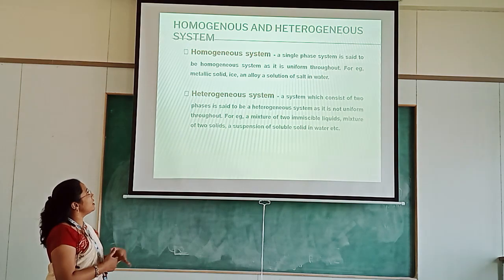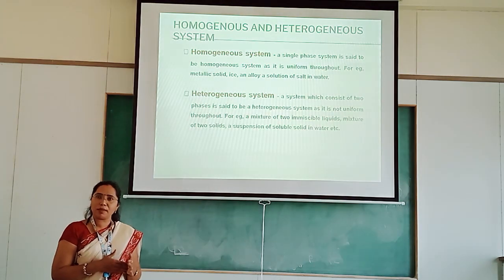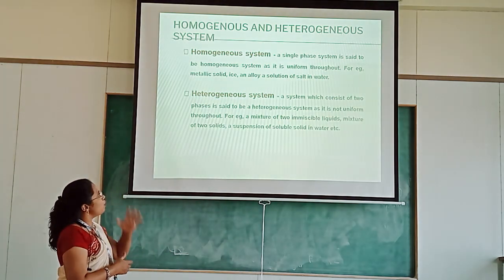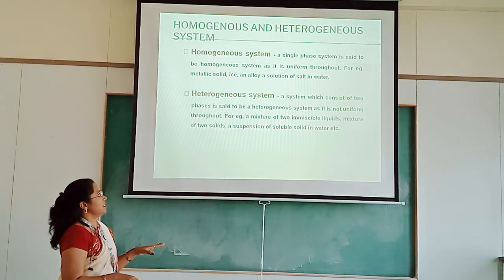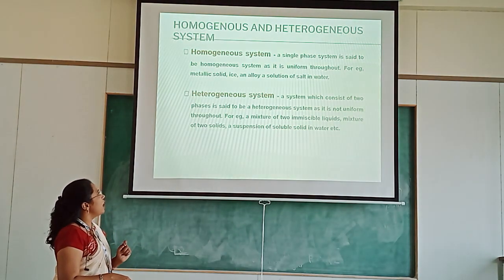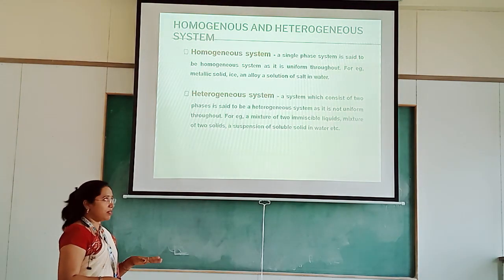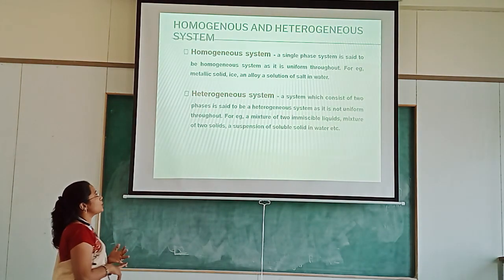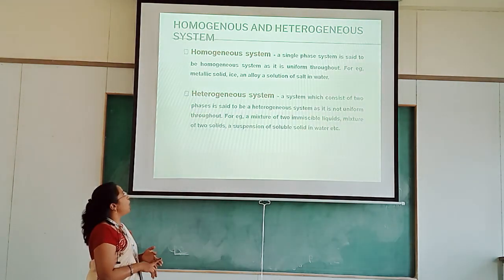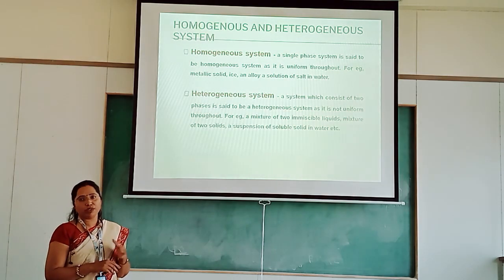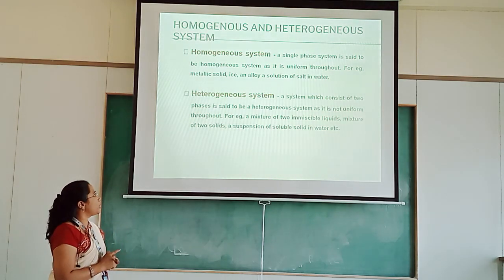Next, there are two other systems, the homogeneous system and the heterogeneous system. A homogeneous system is a single phase system. It is uniform throughout the system. For example, a metallic solid, ice and alloys are all homogeneous systems. The second one is the heterogeneous system.